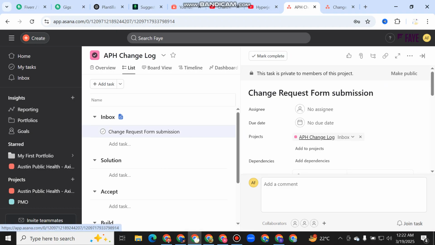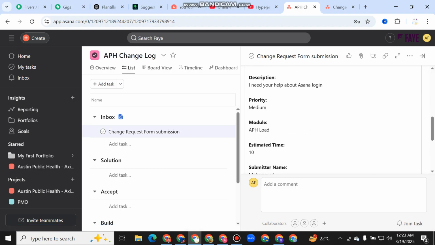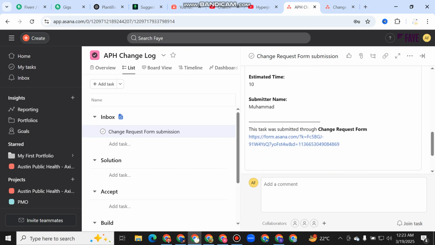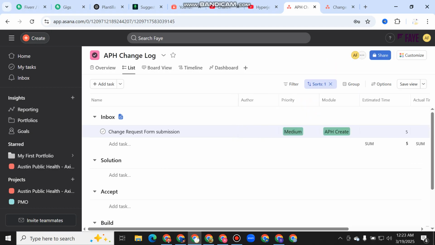So open this form, and these: request, title, description, priority, module, estimate time, submitted, all these things I have submitted. So review this and inform me, then I will further complete the automation process.